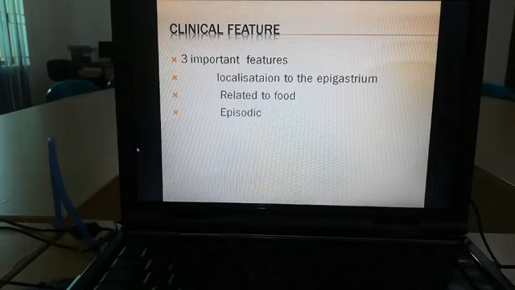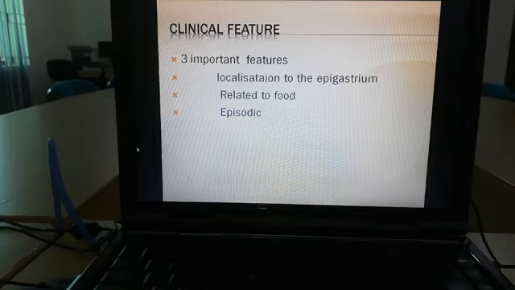After that, the next point is the relation to food. Peptic ulcer disease is invariably related to food. And the third important feature is that it is episodic. Episodic means there is a periodic pattern, periodicity. The patient comes with pain, then remission, and thereafter pain again. Usually in our ward, the peptic ulcer cases are all chronic, so there is episodic pain due to chronicity. This is the most important clinical feature.